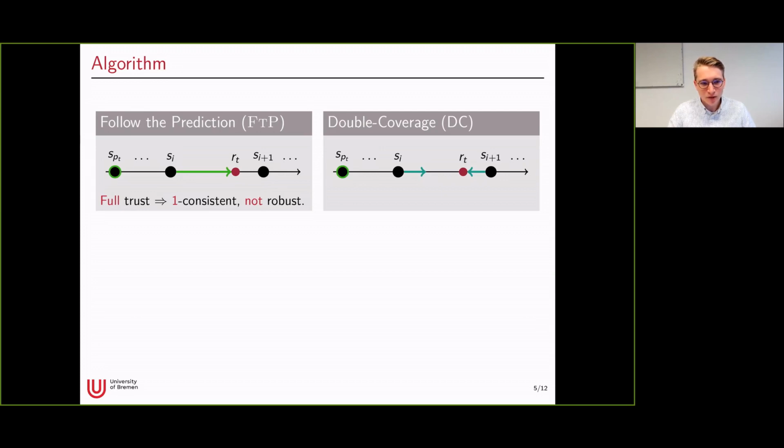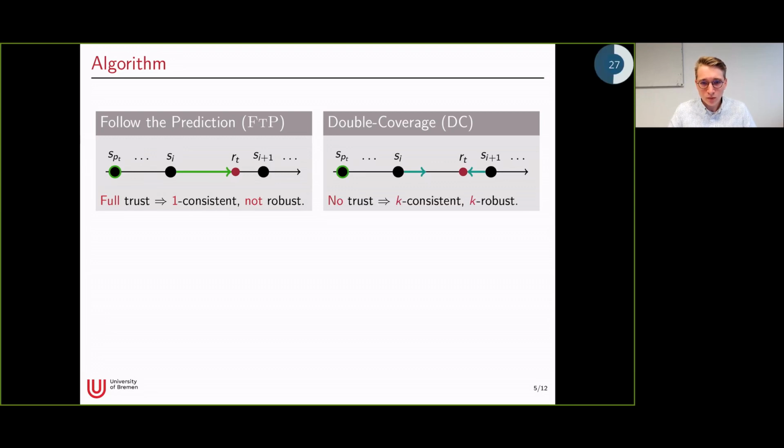And we can also see that if the prediction is correct, so if we really predict an optimal solution, we just follow this optimal solution, which means that we are 1-consistent. But on the other side, there may be instances and predictions which lead to unbounded costs, which means that our algorithm is not robust.